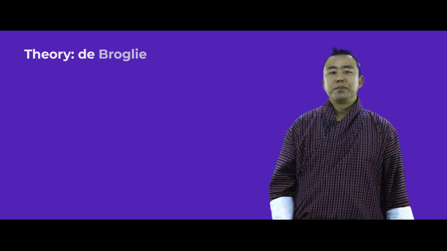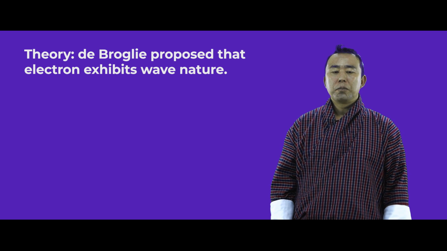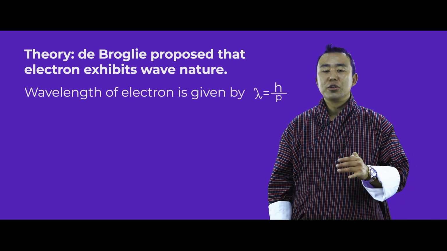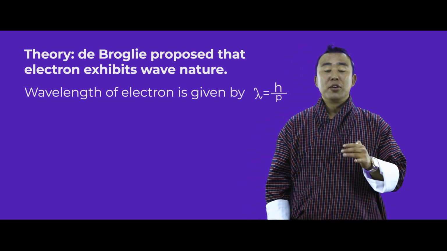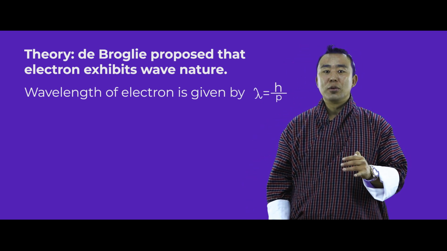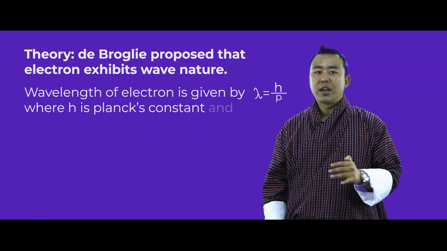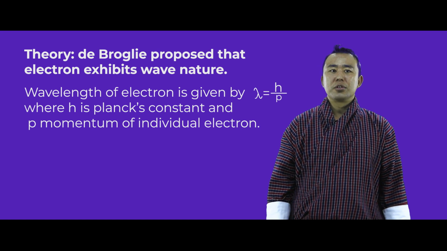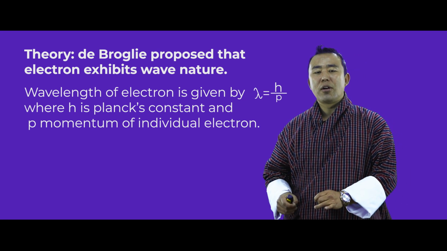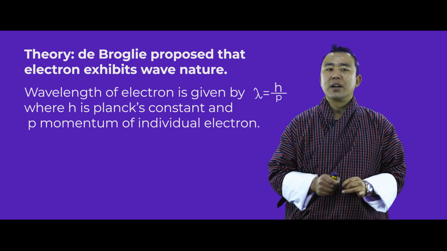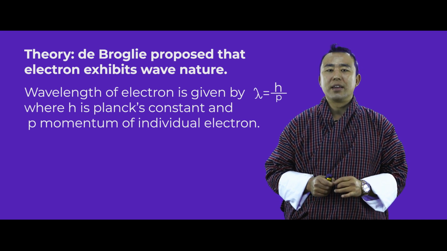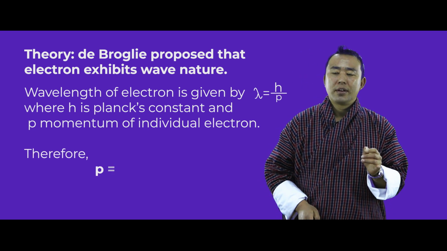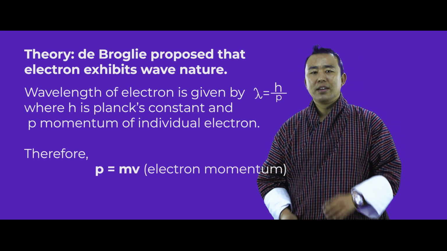Since electrons behave like waves, we can calculate the wavelength, which is denoted by the symbol lambda, by using the formula lambda is equal to h by p, where h is Planck's constant and p is the momentum of the individual electrons. And we know that the momentum of any moving object can be calculated by multiplying mass and velocity. Therefore, we have p is equal to mv.